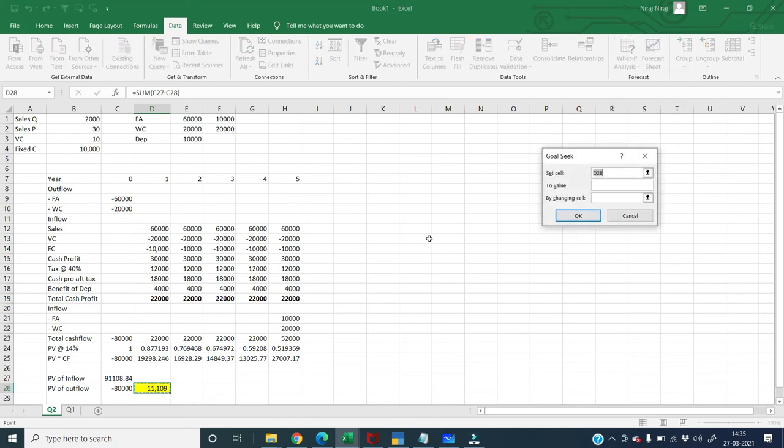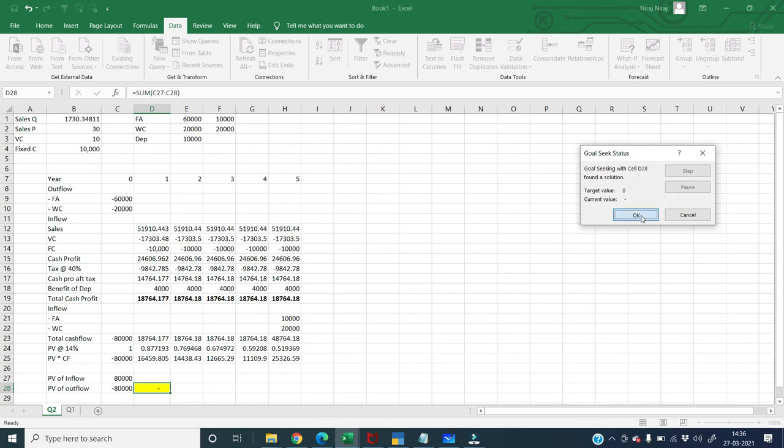Once you learn it, it will be very clear to you. So I want to set cell, this yellow colored cell, cell number D28, to the value 0 by changing what? In the question they've asked what is the minimum quantity required, so I can change only one figure, that is the quantity. So I will click and link the cell of the quantity here and press OK.